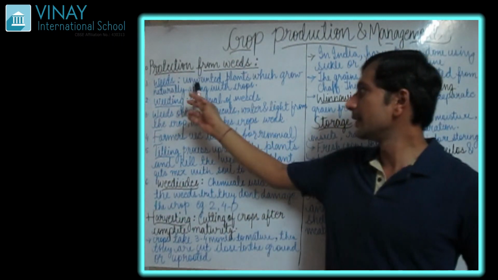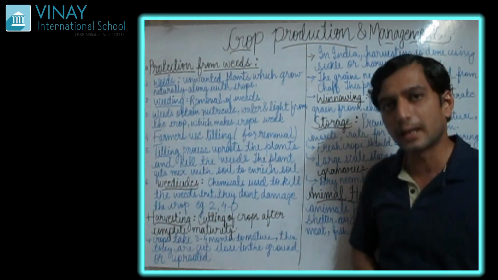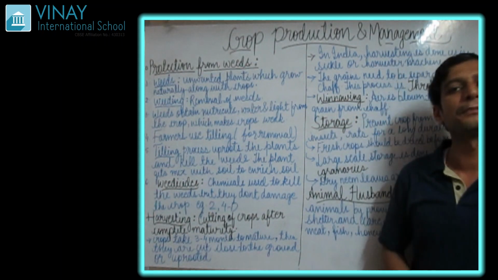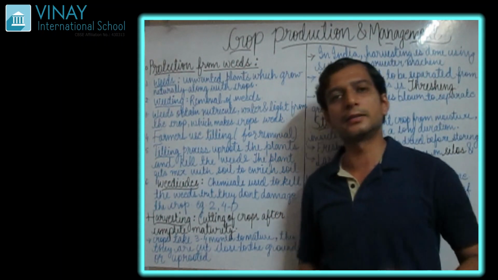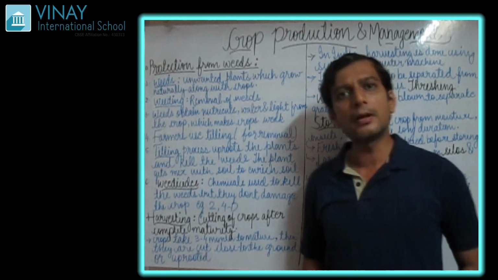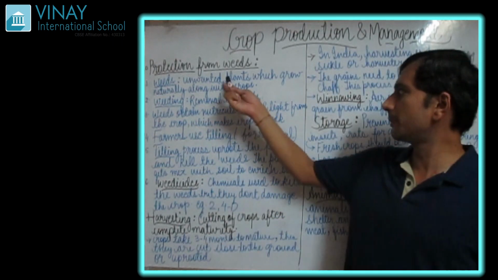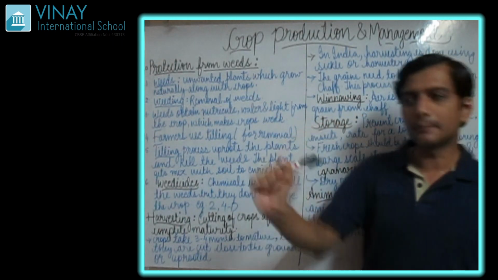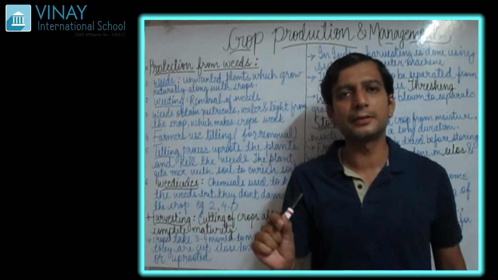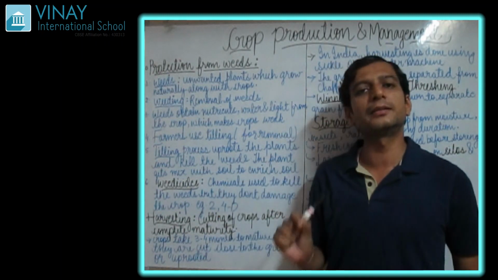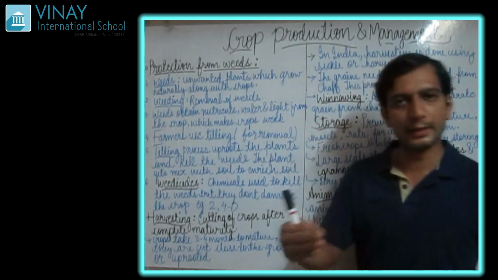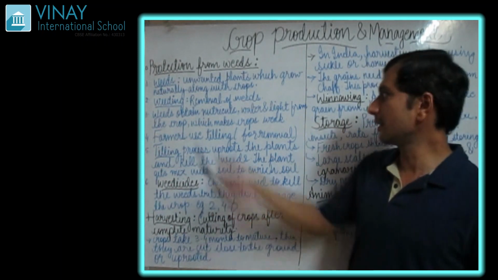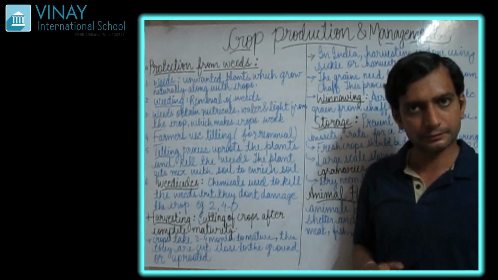This means these are the unwanted plants. For example, when we are growing the crop paddy, at the time of growing of the paddy, there are some plants which grow extra near our crop or in our field. These are the unwanted plants.